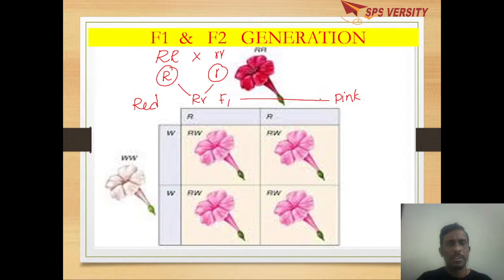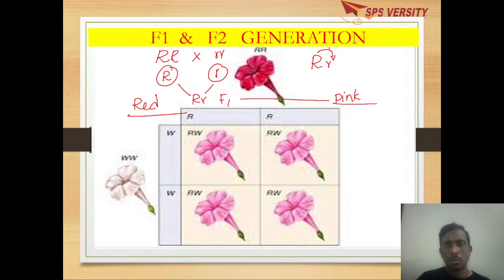So why did we get pink instead of red? According to Mendel, you should get red. What is the reason behind this? The dominant allele, here capital O, is not able to show complete dominance over the recessive allele, small o.